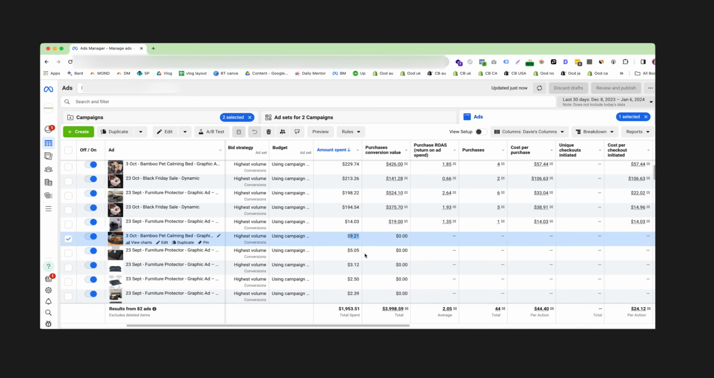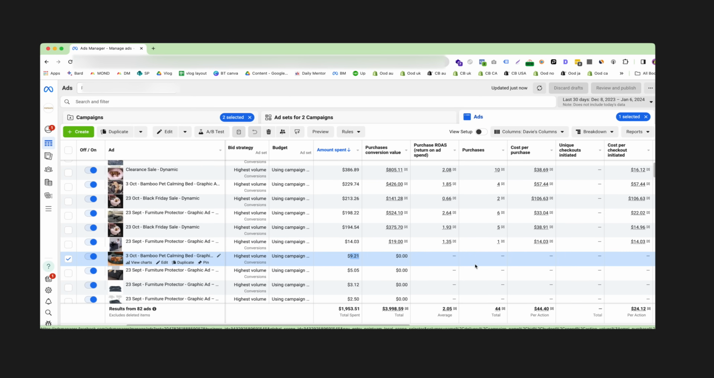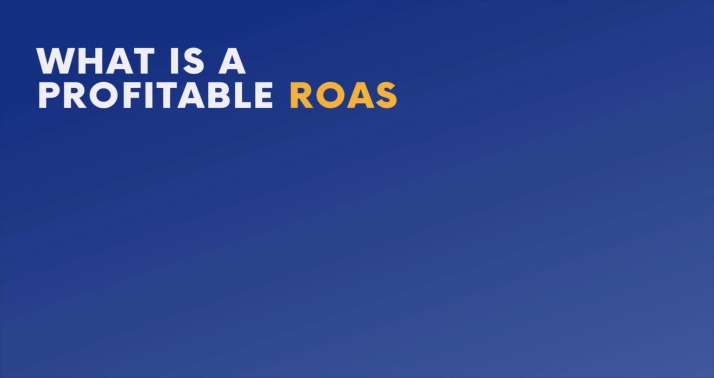We don't have to turn a creative off to introduce another one if they're all performing, but we do want to make sure that all unprofitable ads are turned off as quickly as possible after they've had enough spend. Now I can hear you yelling at me. What is a profitable return on ad spend? Or what even is return on ad spend?